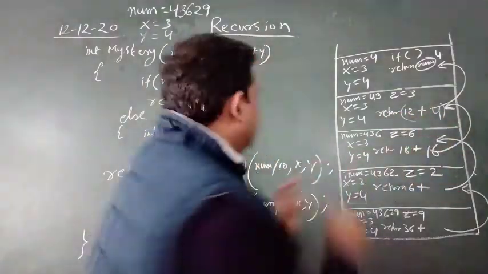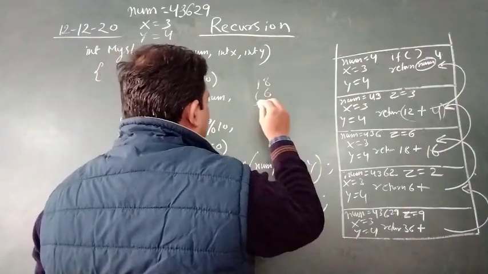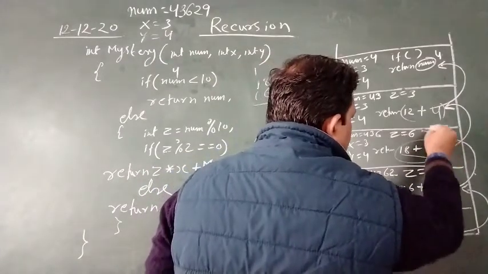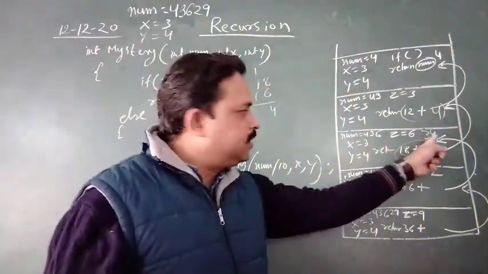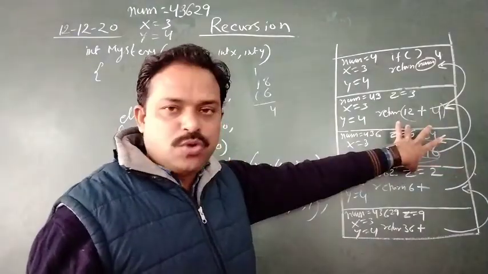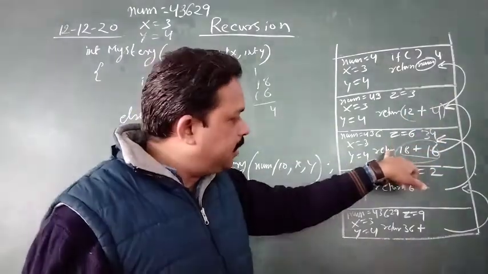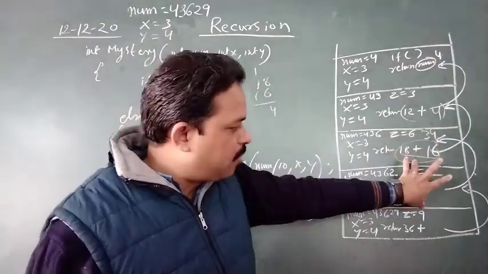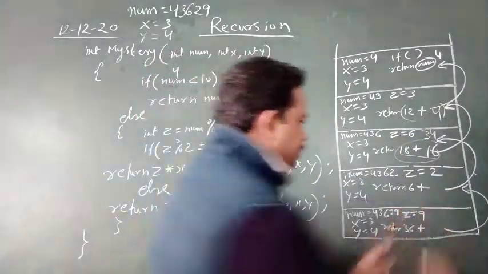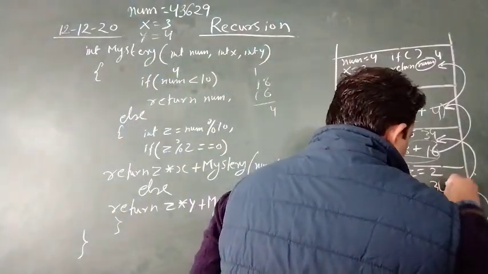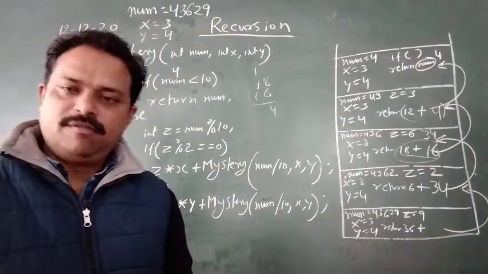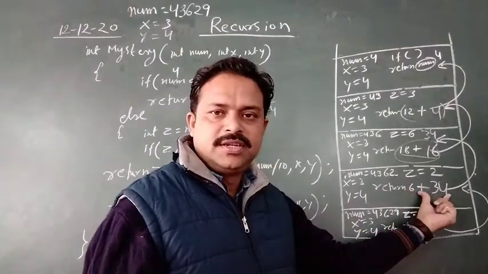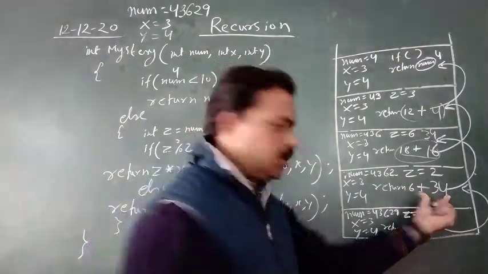Now 18 plus 16. 8, 9, 10, 11, 12, 13, 14, 15, so 34. Return 34. Again, this function is also going to return a value. What value? Return 34. Where? Here, because this function has been called from here. See my arrow. So here you will receive 34. Here I have also written return 6 plus 34. So 6 plus 34 means 40.